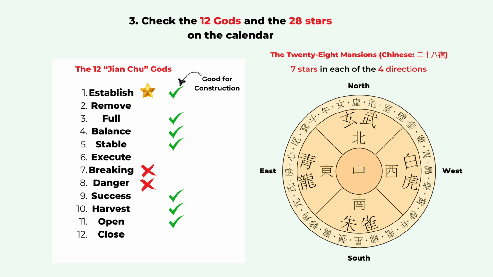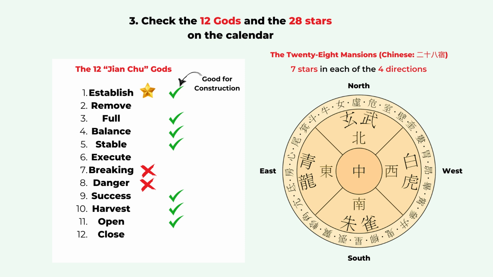This is generally an inauspicious day in the day selection. We try to avoid selecting this day for your important event. And another system is the 28 stars, and that's a traditional Chinese astrology. There are 28 stars. Each direction includes 7 stars, so the total is 28.